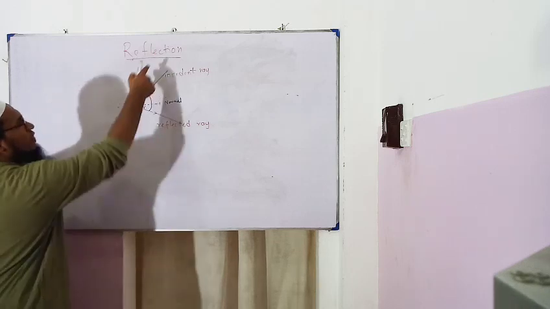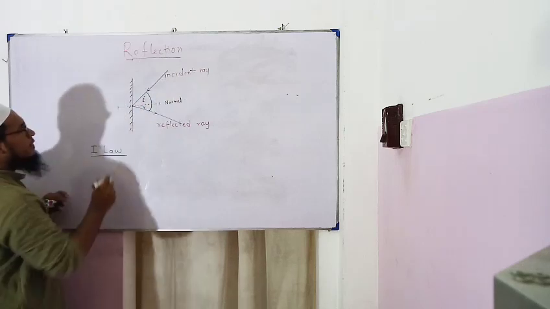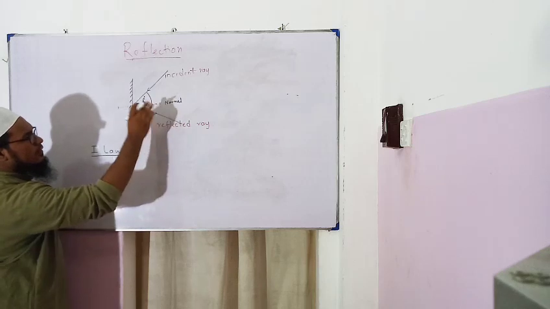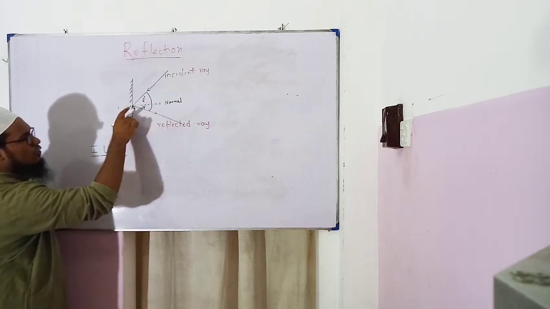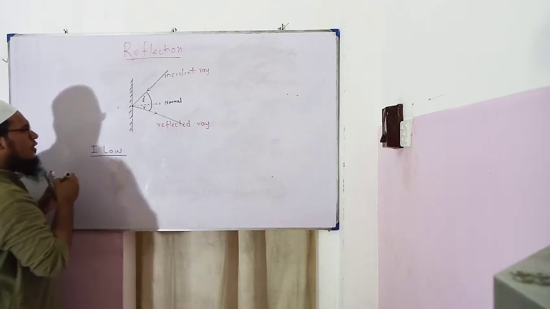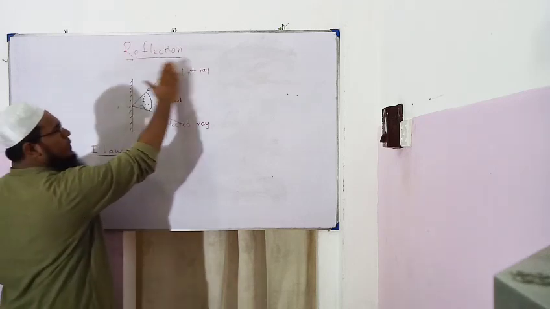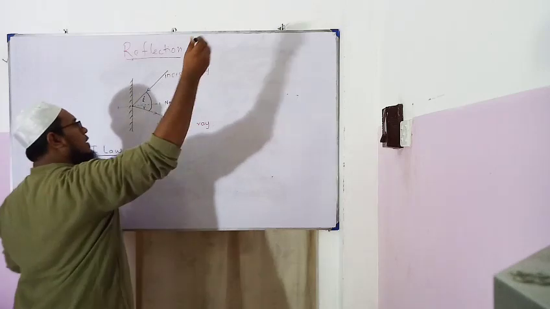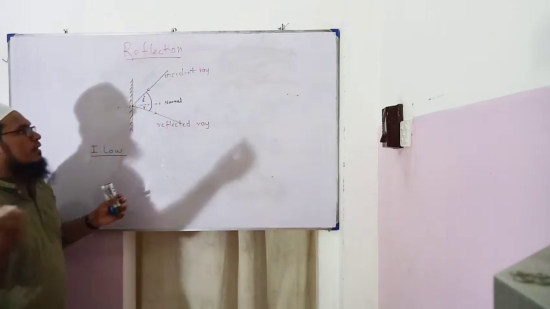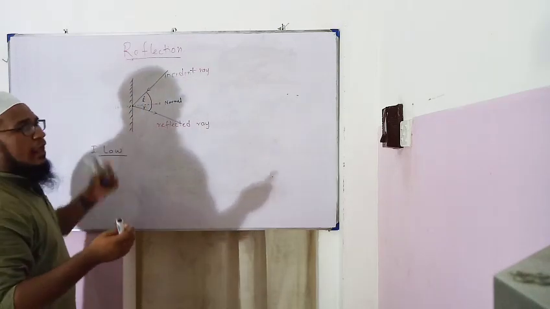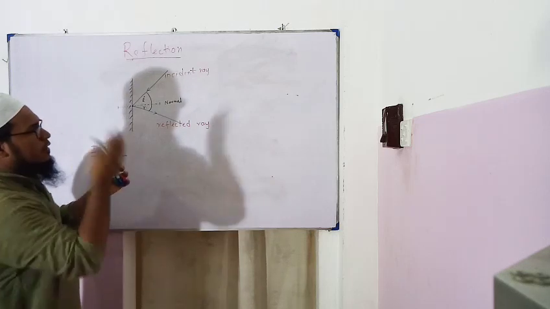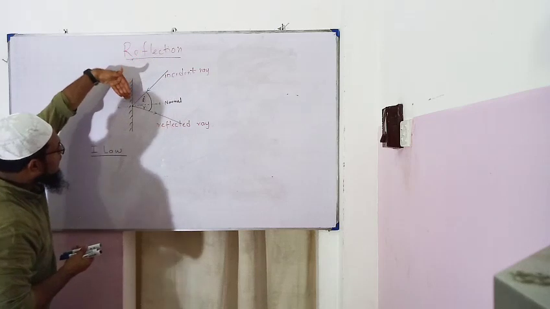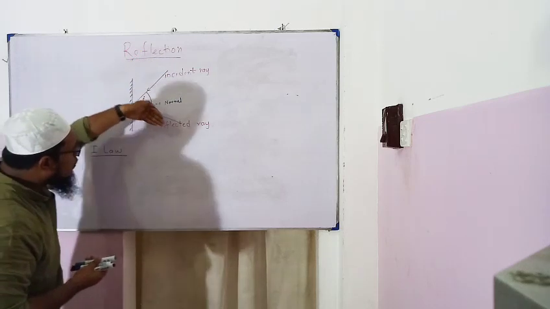The first law of reflection says that the incident ray, the reflected ray and the normal drawn to the point of incidence all lie on the same plane. Now this board is the same plane. One ray can't come like this and just go somewhere else with a different angle or different plane. It has to come along this plane, get reflected and go along this plane.